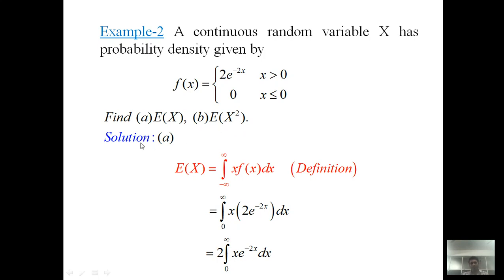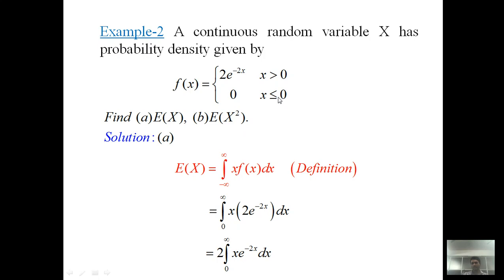So let's start the solution. First of all, we consider option A. So E of X. Remember, this red highlighted equation is the definition of expectation when our capital X is a continuous random variable. So when X is a continuous random variable, its definition is in terms of the integral from minus infinity to infinity of x fx dx. So for convenience, we split this integral into two parts, minus infinity to 0 of x fx dx plus 0 to infinity of x fx dx.